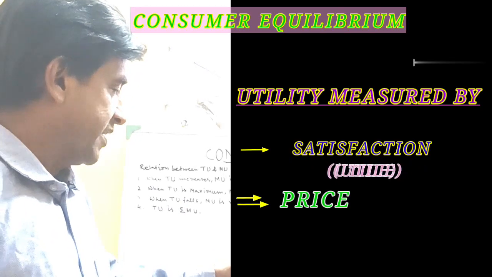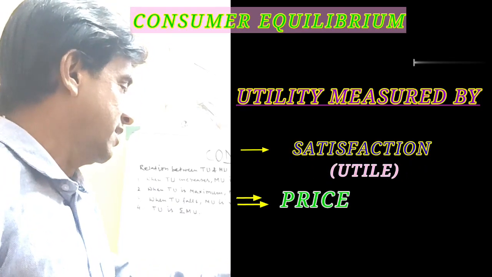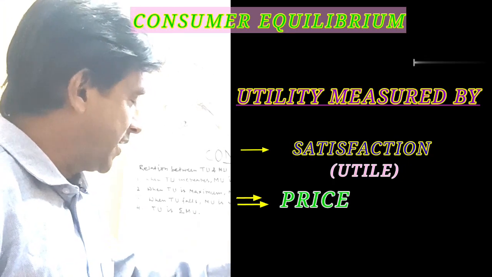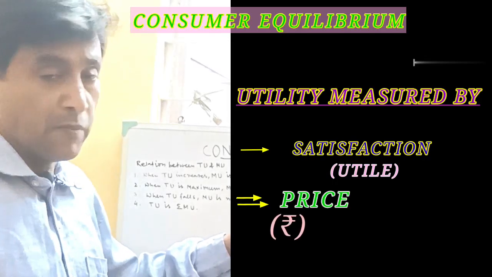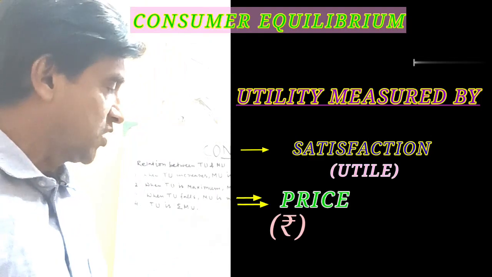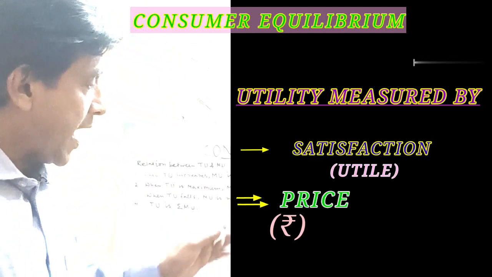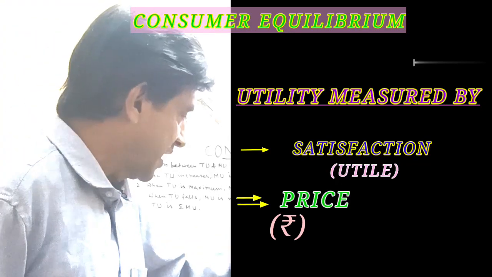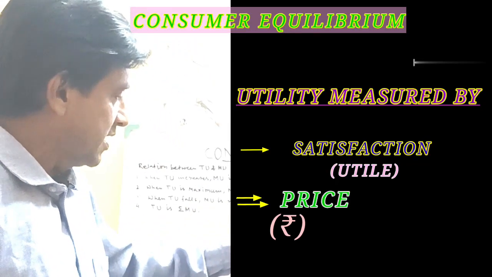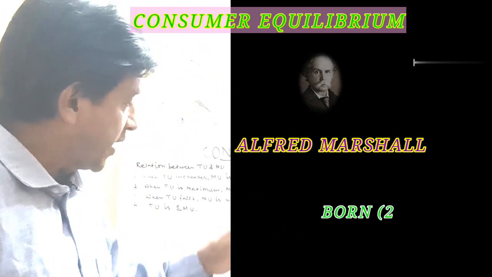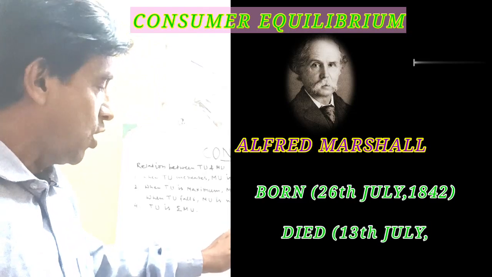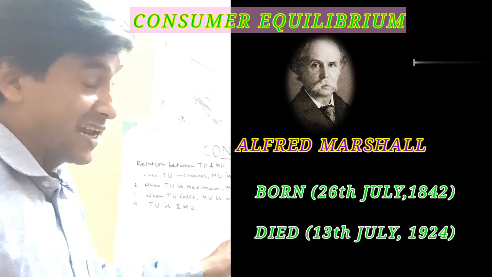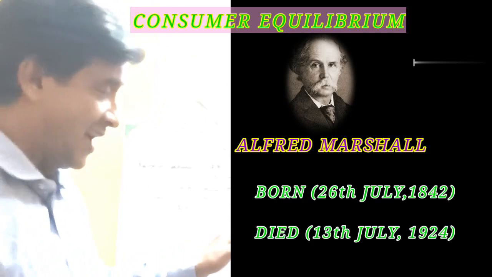In case of satisfaction, he mentioned utile as a unit to measure the satisfaction level. Or another is price. In Indian currency, rupees, we can find out how much satisfaction after spending 2 rupees, 3 rupees or 5 rupees, like that. So approaches are two, one is cardinal, one is ordinal. Alfred Marshall advocated the cardinal approach and Professor Hicks advocated the ordinal approach. Today we are discussing the cardinal approach, which comes first. It is called the traditional approach or Marshallian approach, since Marshall started this particular analysis.